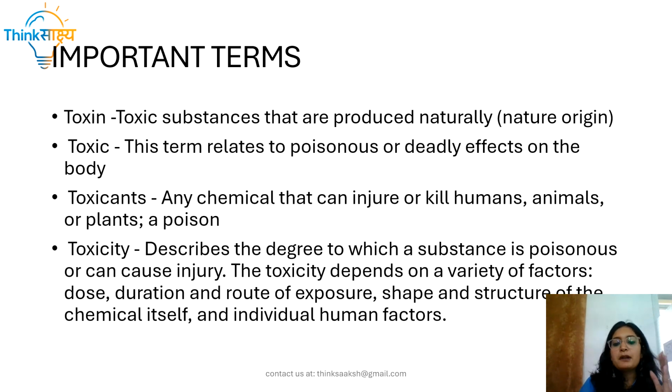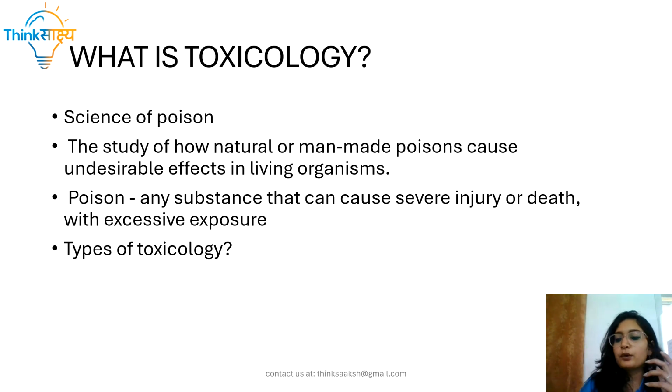So the toxicity may depend upon various factors. It can depend upon the dose, the duration, the route of exposure, the shape and structure of the chemical, and different individual human factors, be it age, gender, health conditions, or pregnancy status. All of those also have a significant effect on the degree of toxicity caused. Okay, so what is toxicology? The science of poison, in very simple words, is known as toxicology, right?